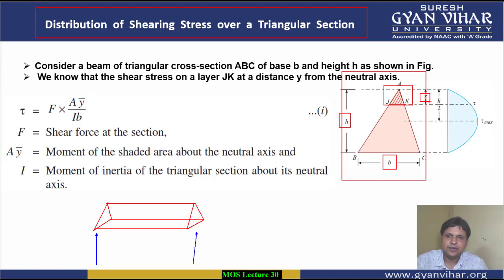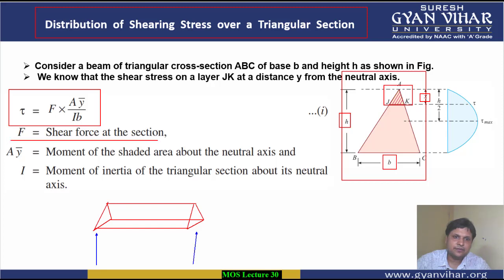The portion's depth is x from the above point. Now as per the formula, the common formula which we have for calculating shear stress, shear stress tau is equal to F into A y bar upon IB. F is the shear force. A y bar will give you the moment of the shaded area above the neutral axis, and I is your moment of inertia of the triangular section about its neutral axis. All right, so this is the formula.